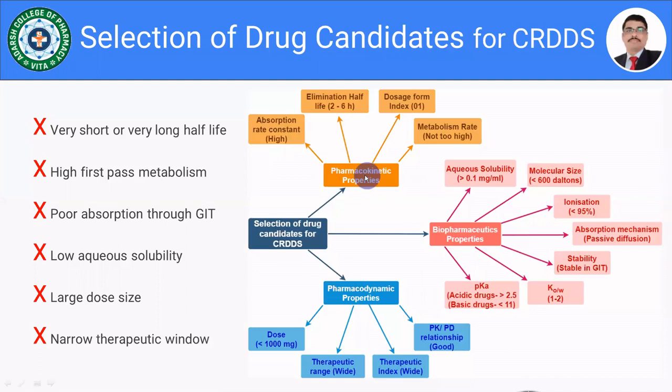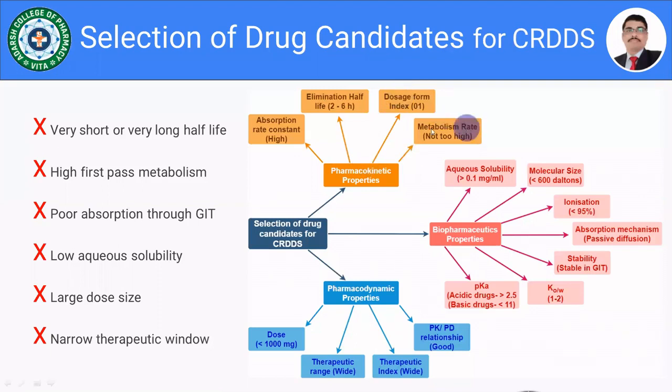The second point which needs to be considered is the elimination half-life. Generally it should be 2 to 6 hours or 2 to 8 hours. These drugs are suitable for the designing of the controlled drug delivery system. Then the dosage form index, which is the ratio between CSS to C minimum. It should be at least one. Such drugs should be selected for the designing of the controlled drug delivery system.